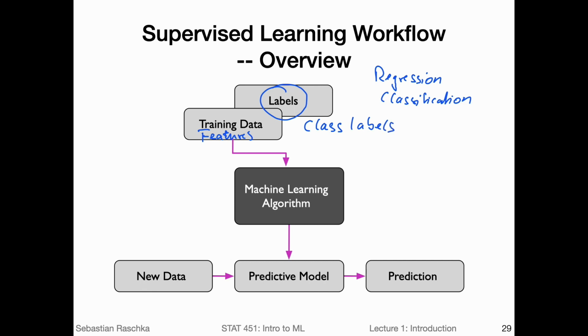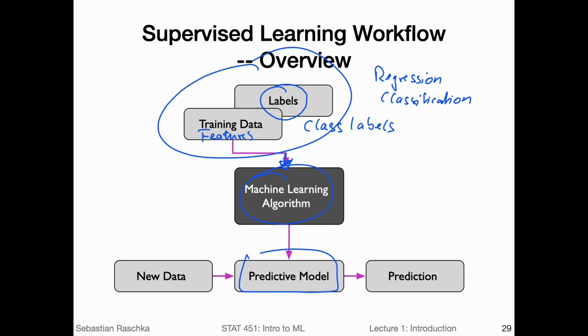So we provide this training data set then to the machine learning algorithm. And there are many, many different types of machine learning algorithms, which we will see later in this course. And the algorithm will turn the data into a predictive model. So the model is learned by the algorithm from the training data, and it can then be used to make predictions on new data.